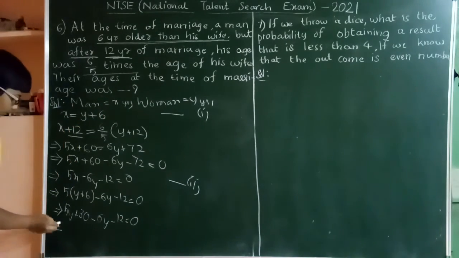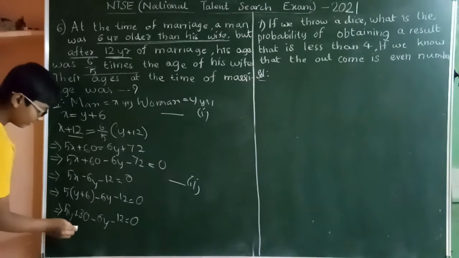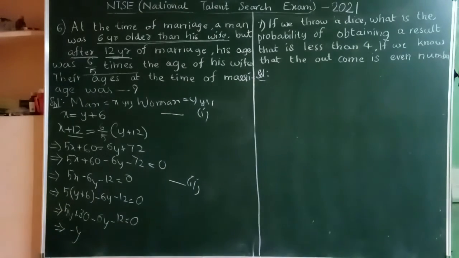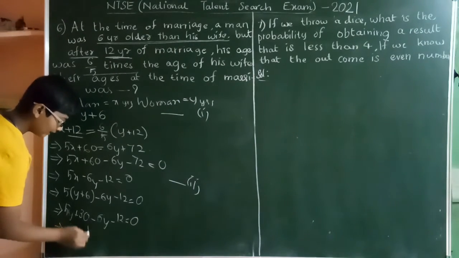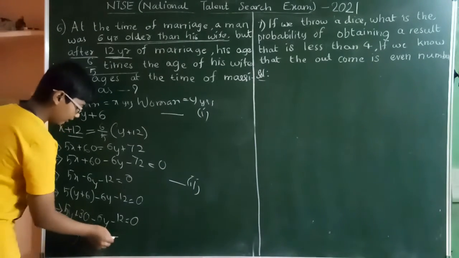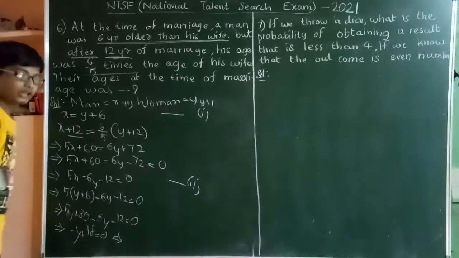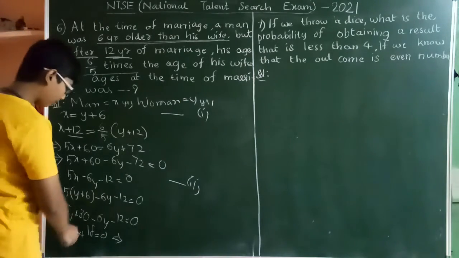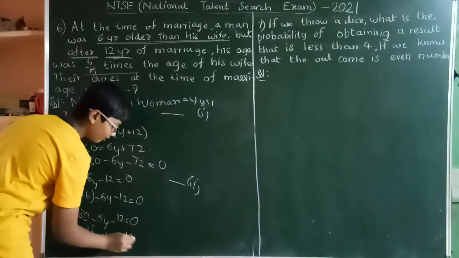Now 5y minus 6y is minus y, 30 minus 12 is 18, plus 18 is equal to 0. Now send this minus y to the RHS: 0 plus y is y, so 18 is equal to y.